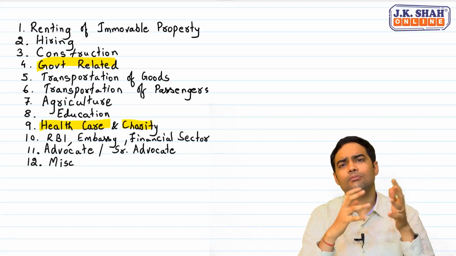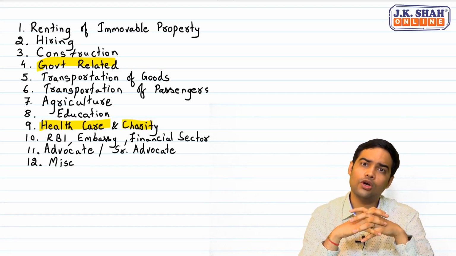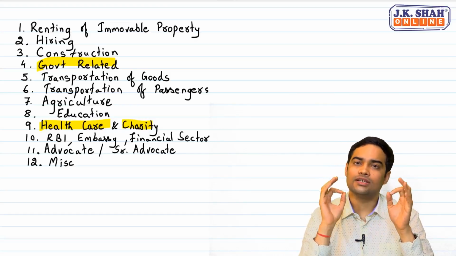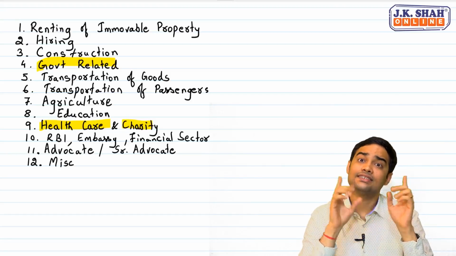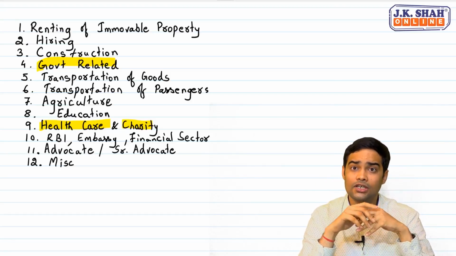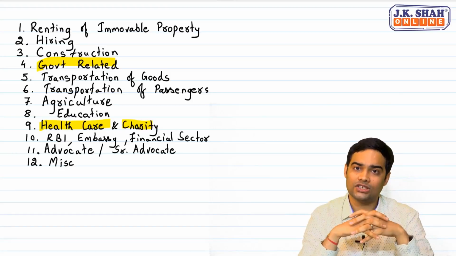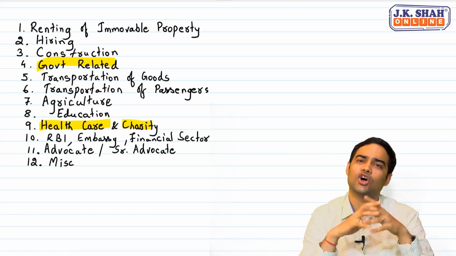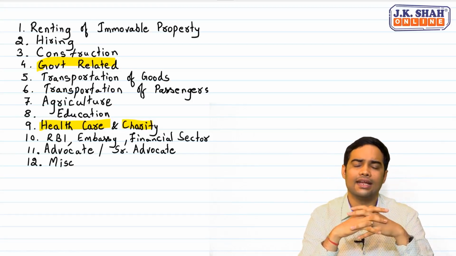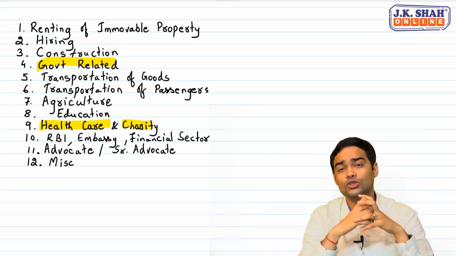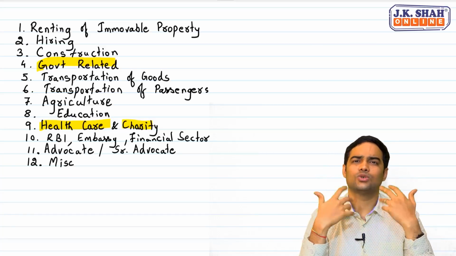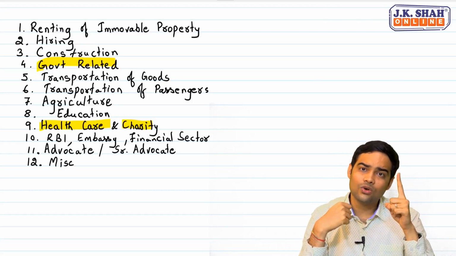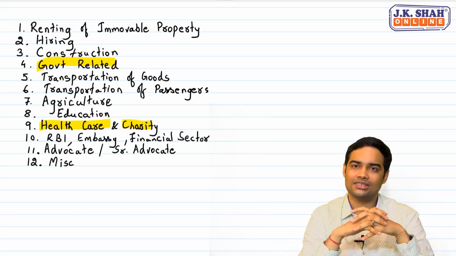Then, there are some more exemptions like old age home. Old age home charging up to 25,000 per month gives an exemption. If there is a charge more than this, then the entire amount will be liable to GST. Rehab professionals, rehabilitation professionals providing service to central government, state government, hospitals, education institutes, again exemption is available. Plus any association, be it a religious association, trade association, providing service to its members and charging up to 1,000 per year, exemption is available.